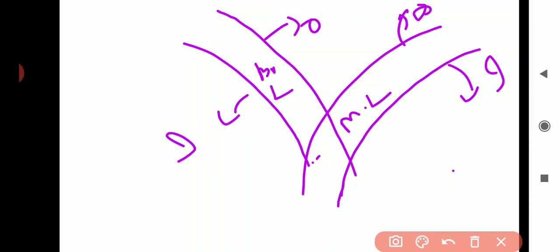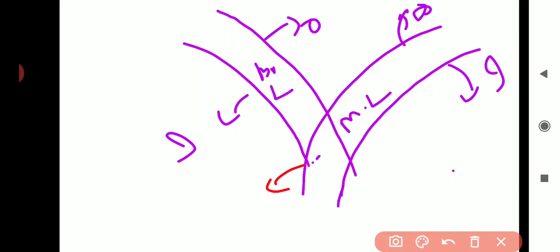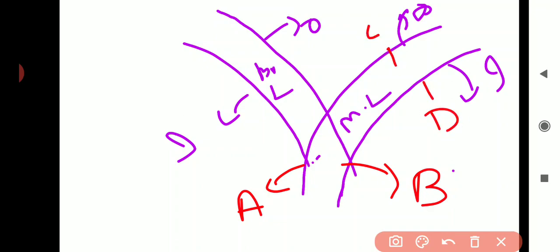So let's take the points. Let this be point A, this is point B, this is point C, this is point D, this is E, and this point is F.